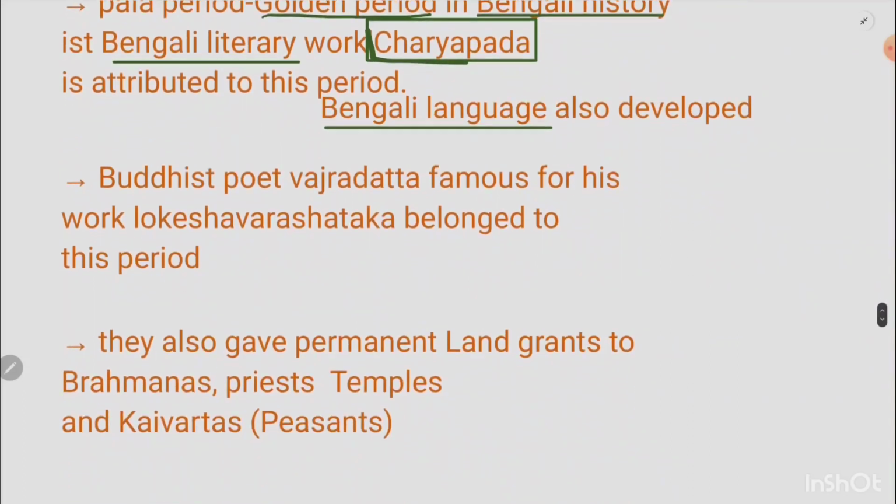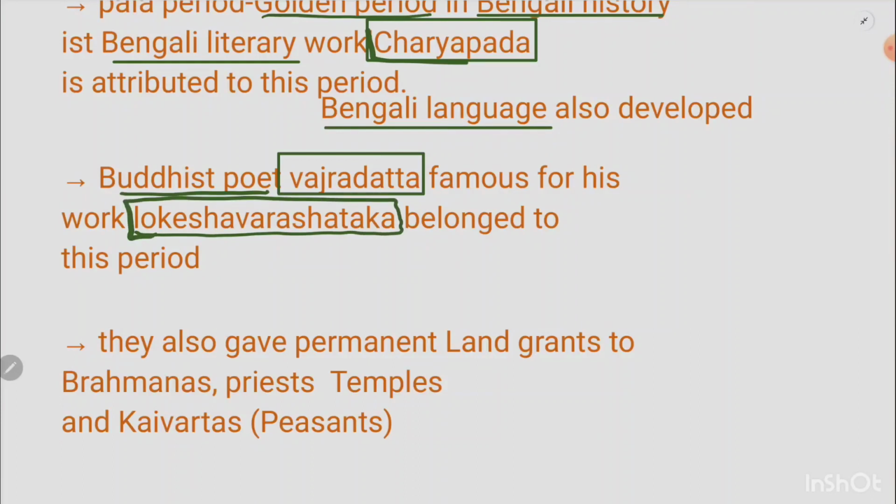Now, also there is this Buddhist poet whose name is Vajradatta. This Buddhist poet Vajradatta is famous for his important work, Lokeshwara Shataka, and he also belonged to this period, that is the Pala period.